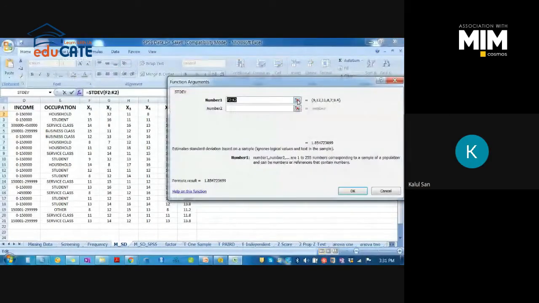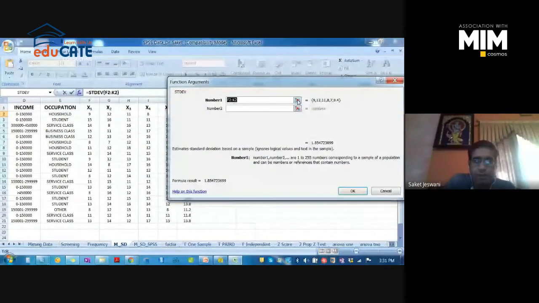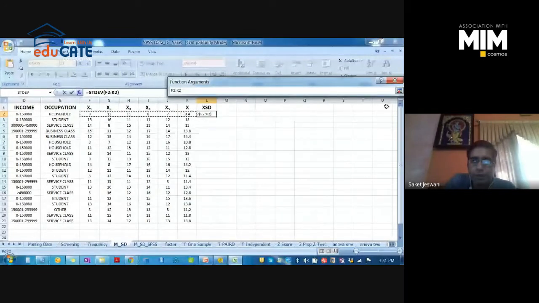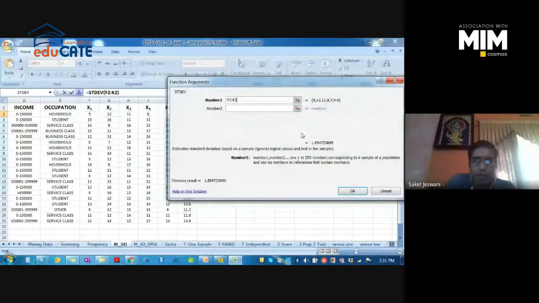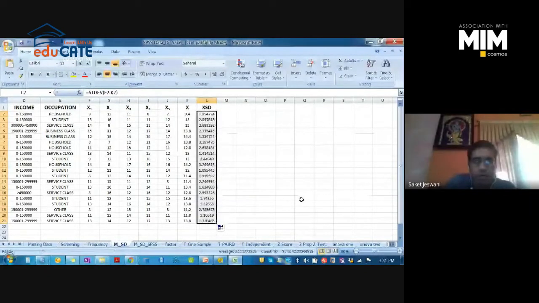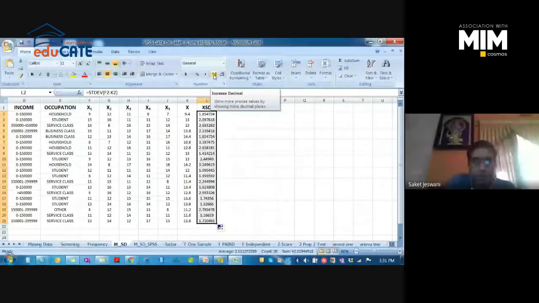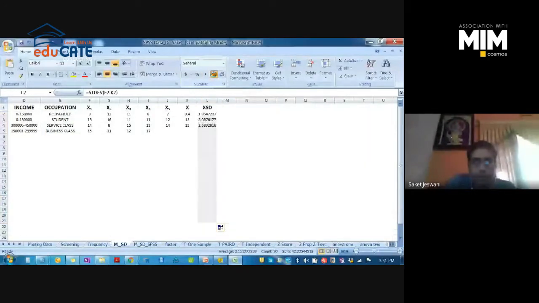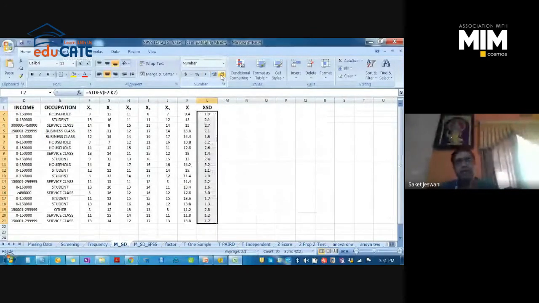Then select this and click OK. This is the standard deviation. Drag it down. The standard deviation has been calculated. You can increase or decrease the decimal from here. So this is the standard deviation you have calculated.